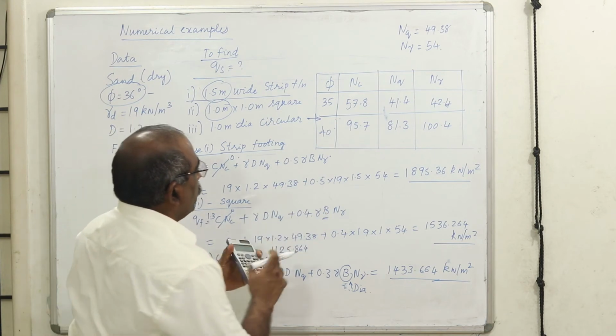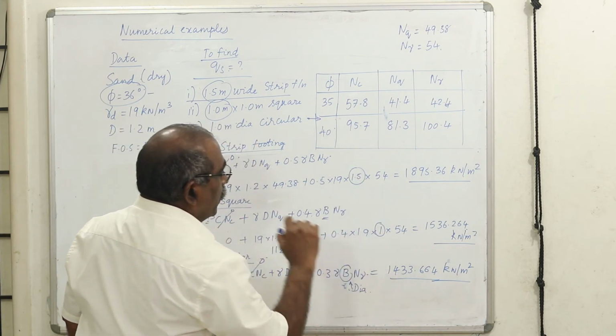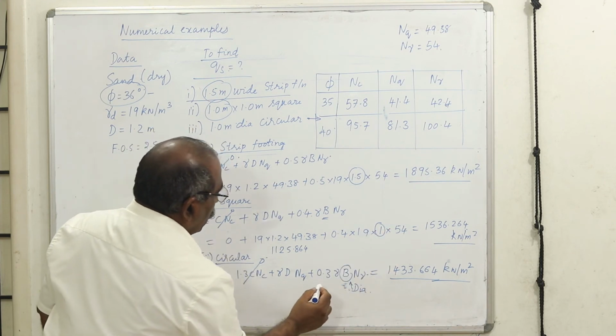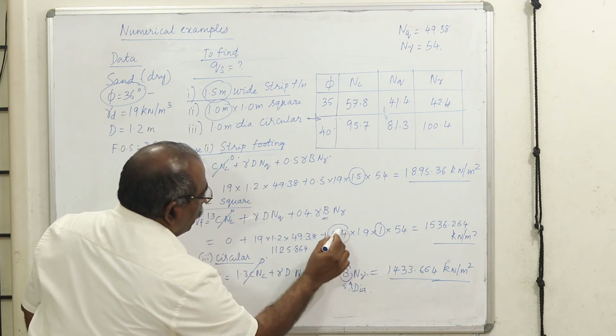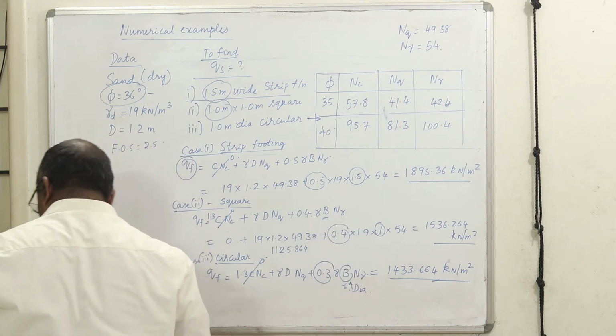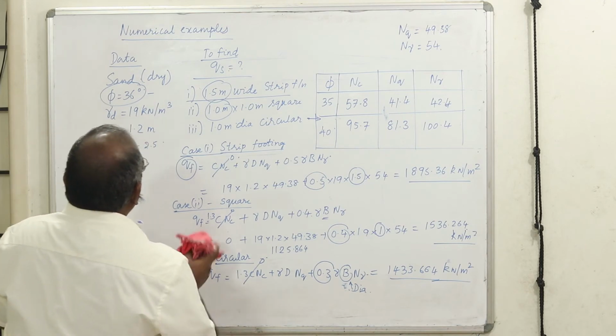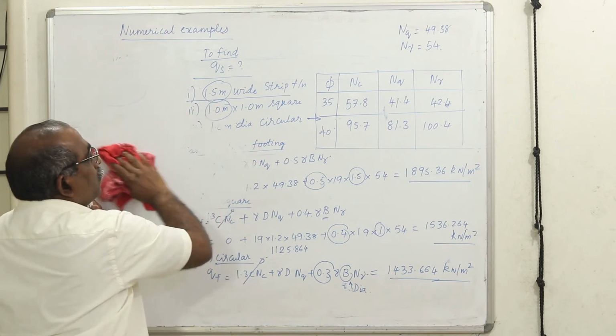Now the change in this shape is going to matter. This is 1.5 meter. Please understand, this is 1 meter. This is also 1 meter. Therefore, it is going to be reduced, and you got a change in your coefficient from 0.5 to 0.4, 0.3. Therefore, definitely it is going to reduce. Therefore, the effect of the shape has come into picture. Okay, now we will try to go to the next variety of problems.